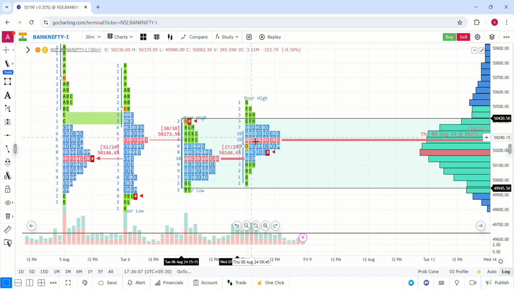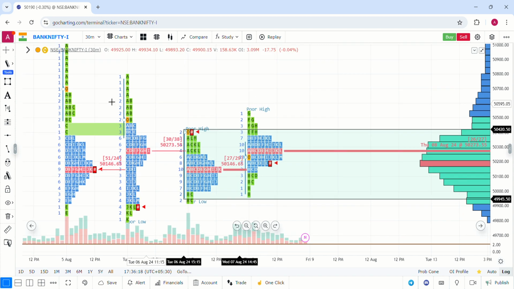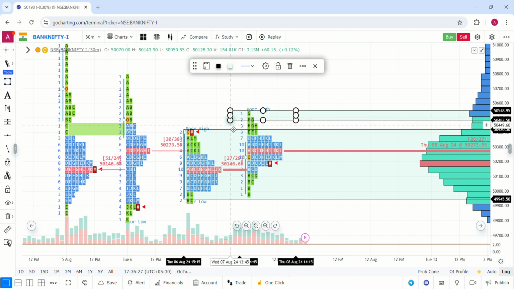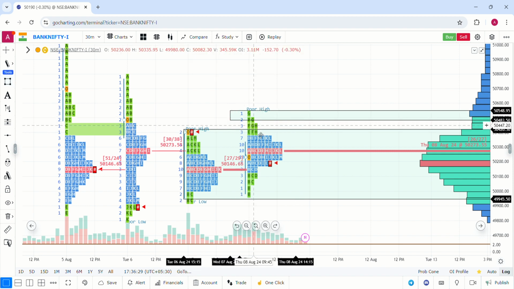So initially they gave a breakout with the IB balance, and the level of resistance which has been there from yesterday onwards, 5,400, they were able to break it today, but again it's a clear rejection zone. So 5,400 is a clear rejection zone. There was no price acceptance. The market was getting a poor high. So the market almost came down and created the PPOC.